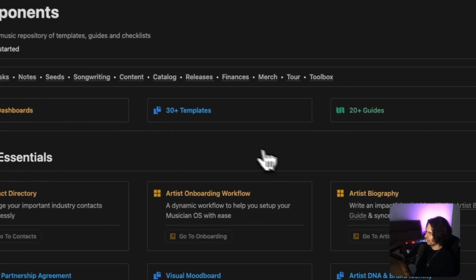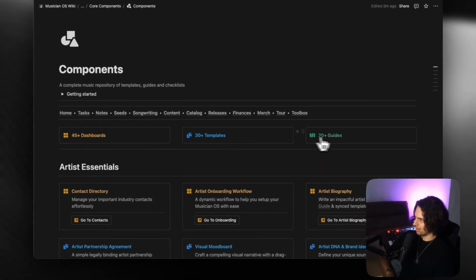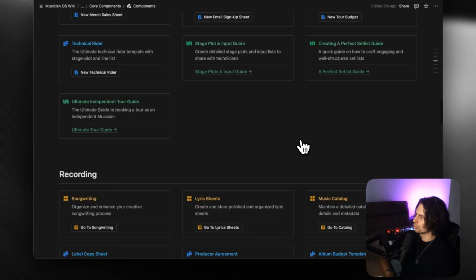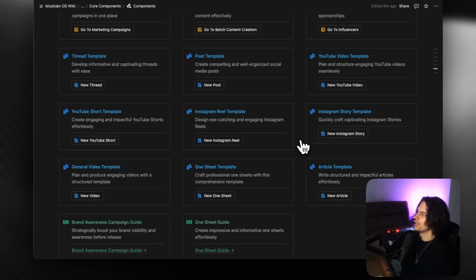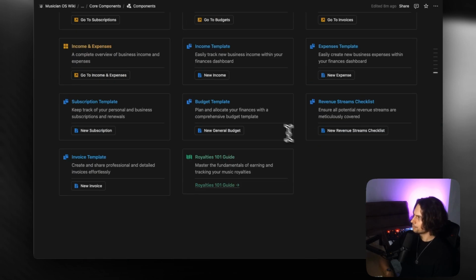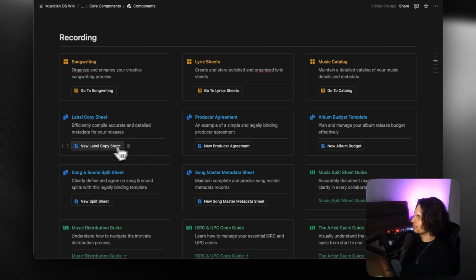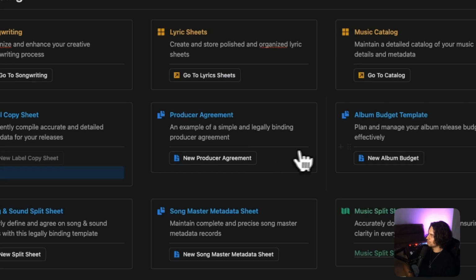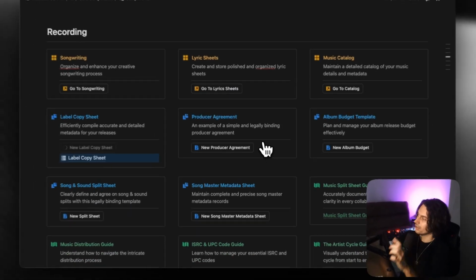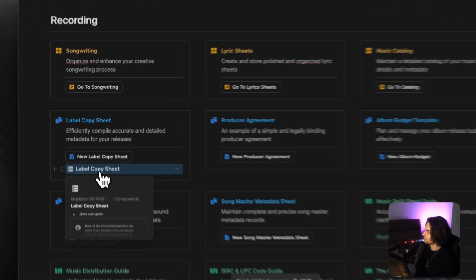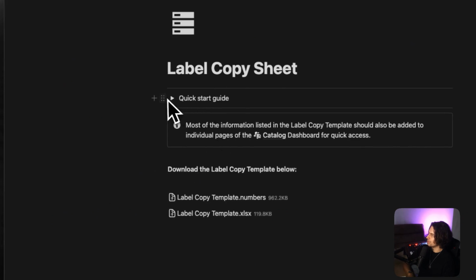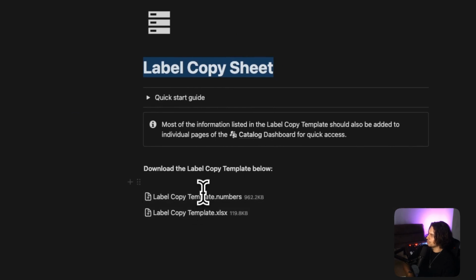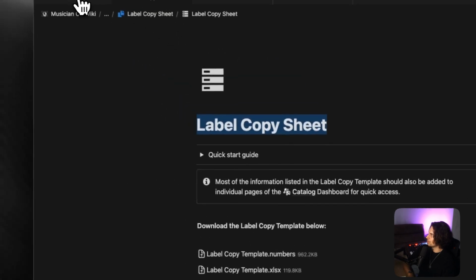Components is an overview of every dashboard, every template, and every guide that exists within the Musician OS system. I'm going to leave you to just scroll through all of this, but as you can see, there is a lot in here. To demonstrate that quickly, if I say create new label copy sheet, you'll be prompted with this. You can click continue and it'll start to generate a page here. Within this page, you're going to see a quick start guide on what a label copy sheet is and the ability to download these templates below.